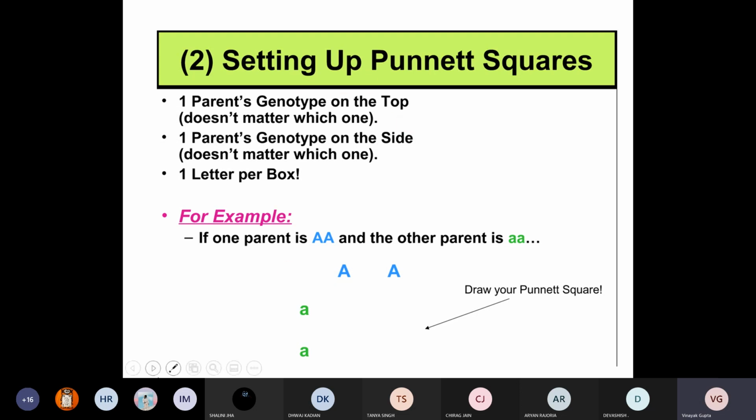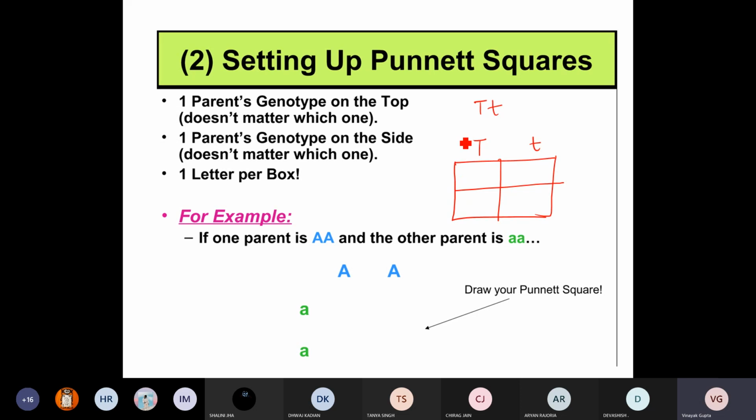In our case, I was saying that when the plant was capital T small t, this particular plant is having these gametes. So write down those gametes on the top of this square.